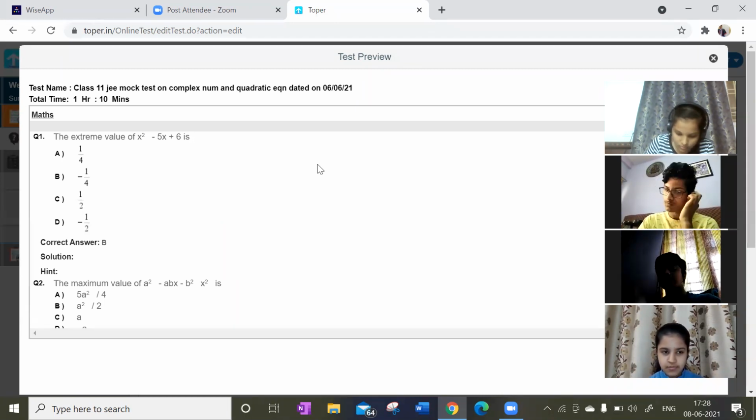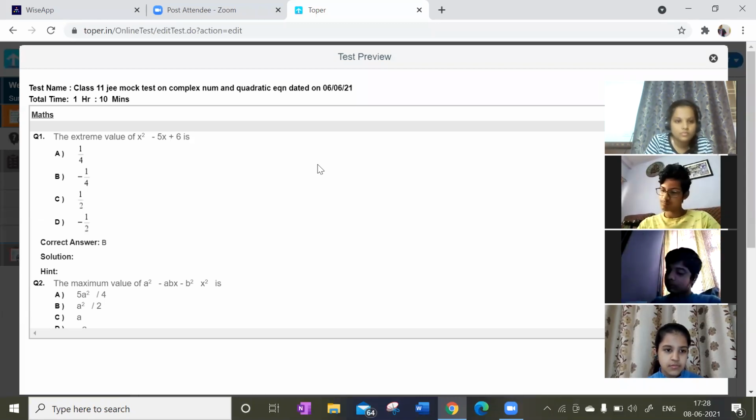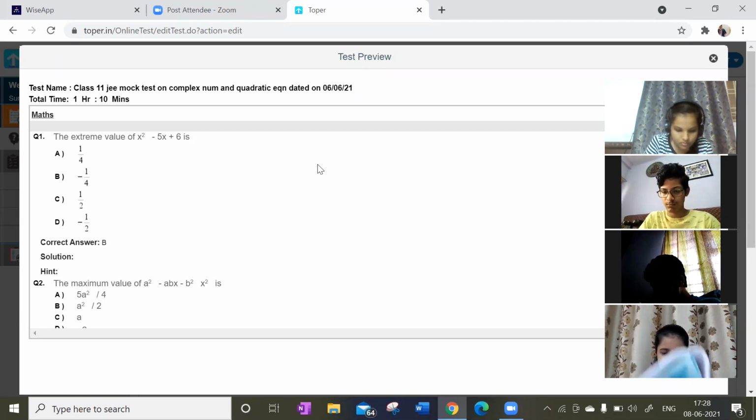Square root of a square plus b square, isn't it? What is the maximum minimum value formula? How did you solve this? How many of you have solved this, guys?